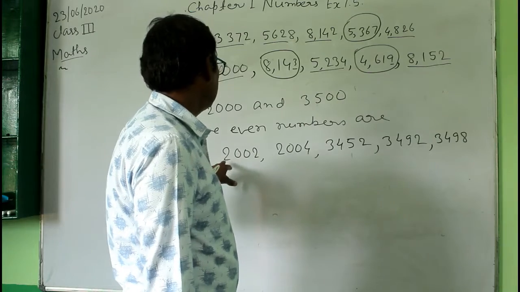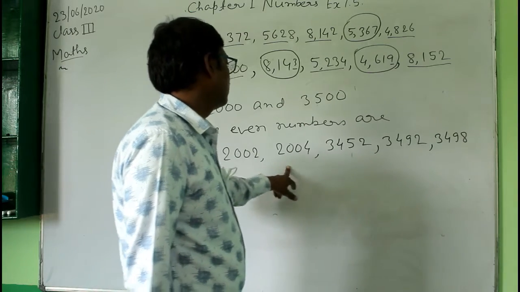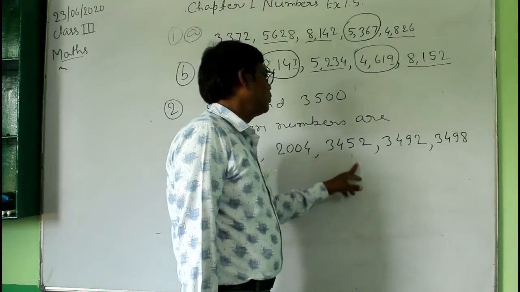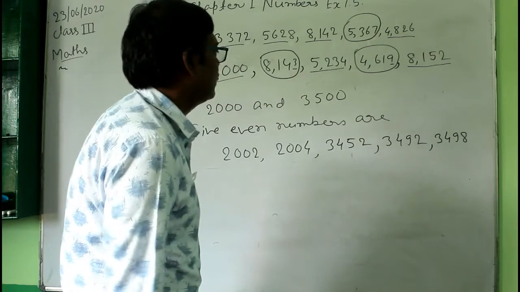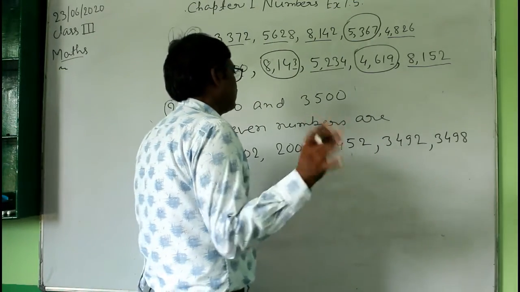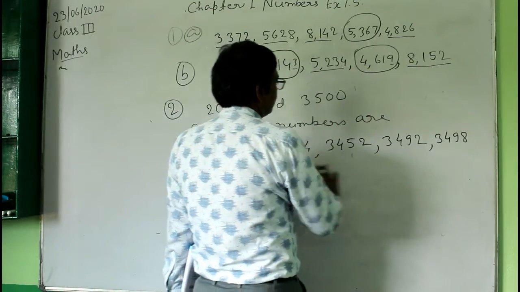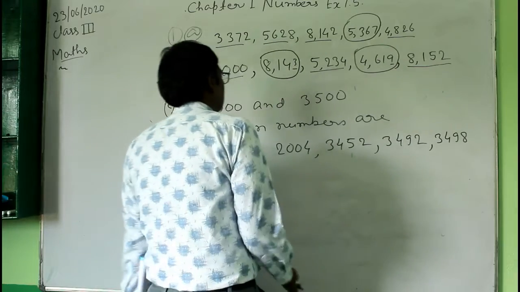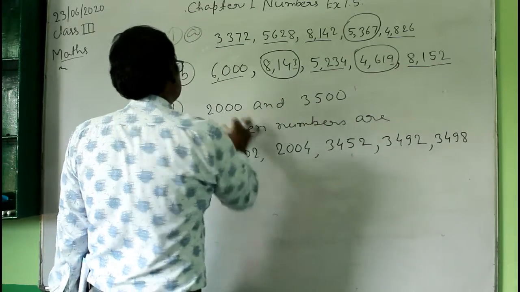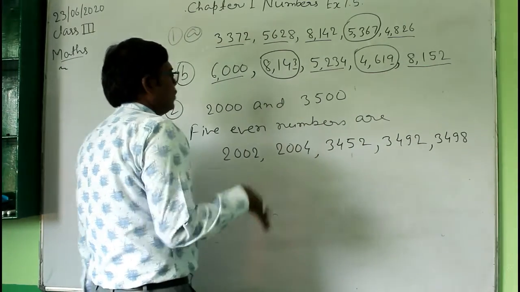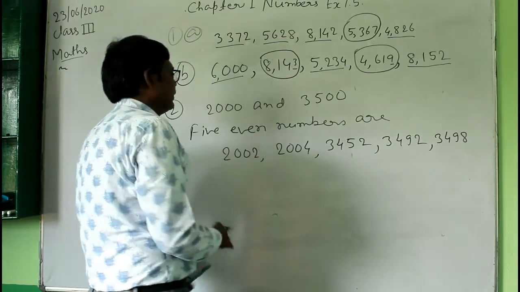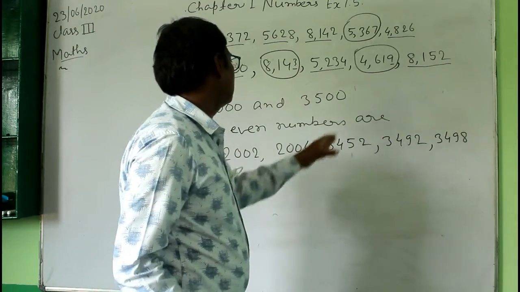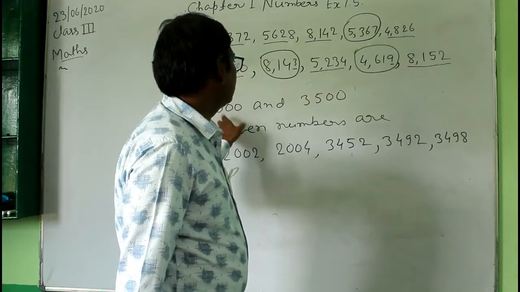See here: 2,002, 2,004, 3,452, 3,492, and 3,498. You must be careful that the number which you are writing is within these two limits. That is, the number will not be more than 3,500 and will not be less than 2,000. You can write any number because there are many numbers between these two.